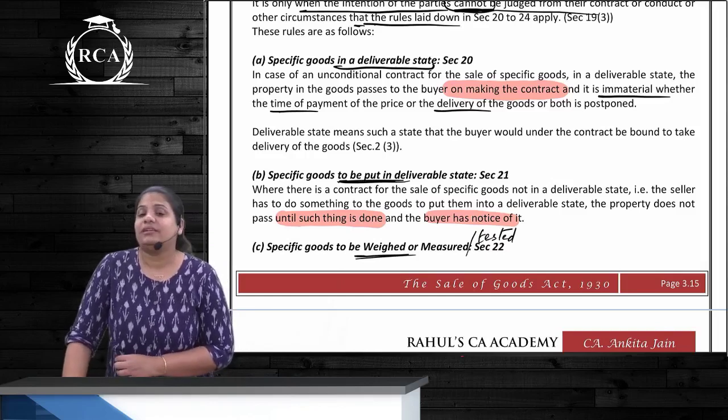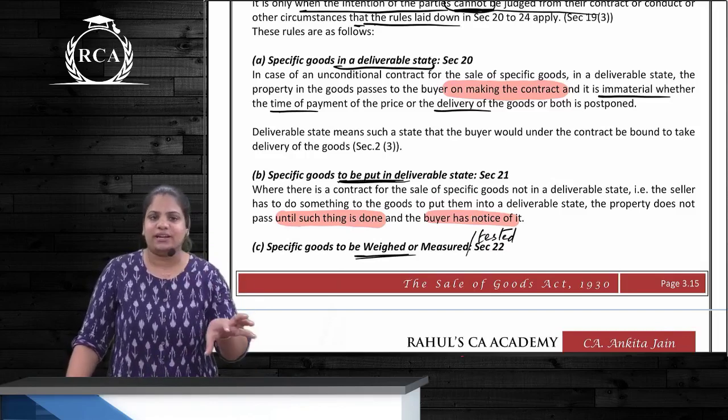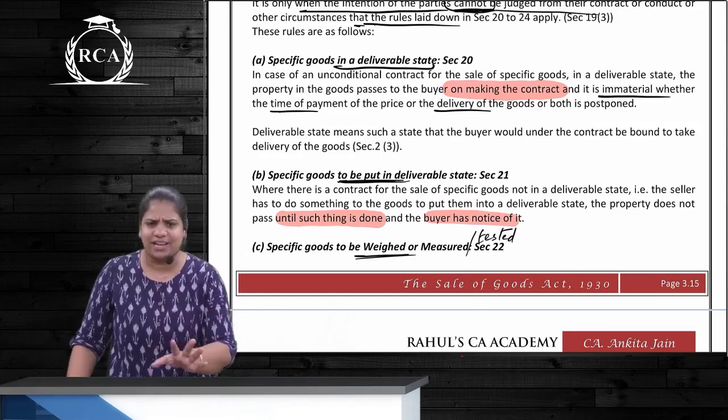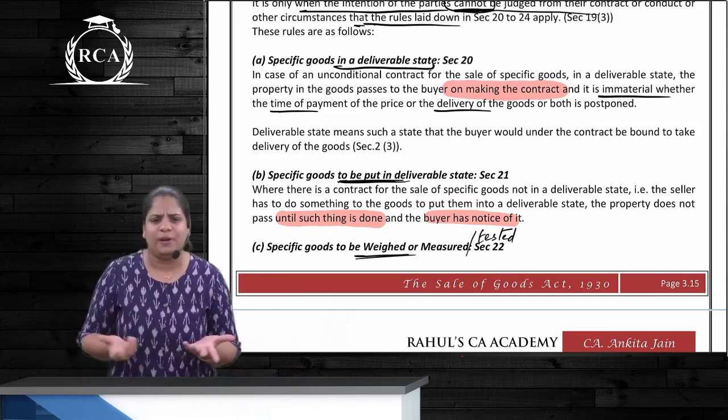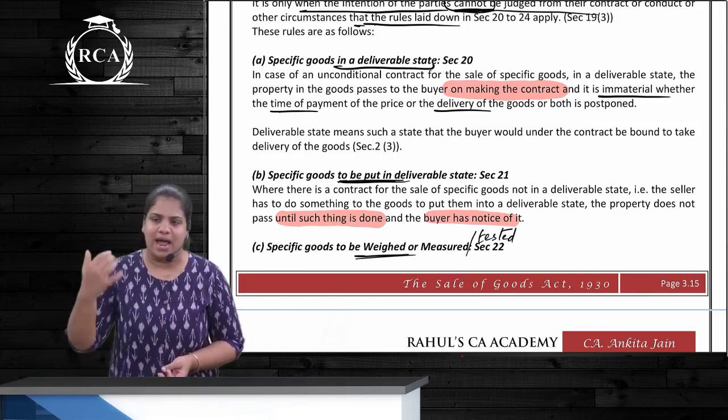So, example was a wooden table, a teak wood table. I choose a TV. It is a specific good. It's ready there with the seller. He says, yes, I'll give this to you. But just because it's open for so long, one final polish is pending. I will polish that tomorrow and I will give you a call.